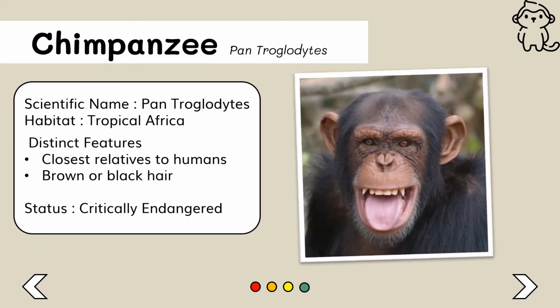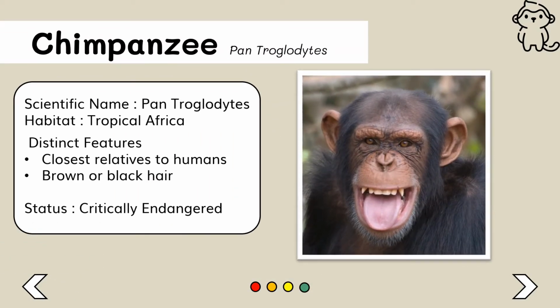Next is chimpanzees. Most scientists concluded that the chimpanzee is our closest relative. Chimpanzees are genetically closest to humans, and in fact, chimpanzees share about 98.6% of our DNA. This unique organism can be found in tropical Africa.